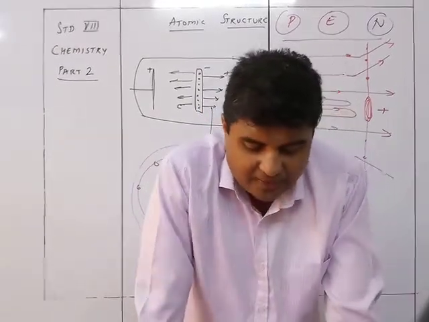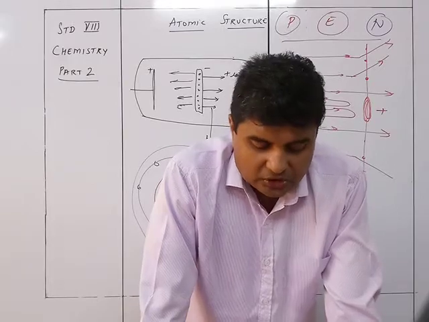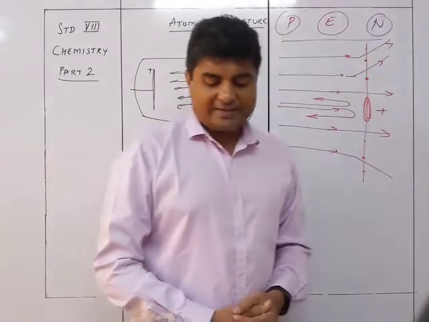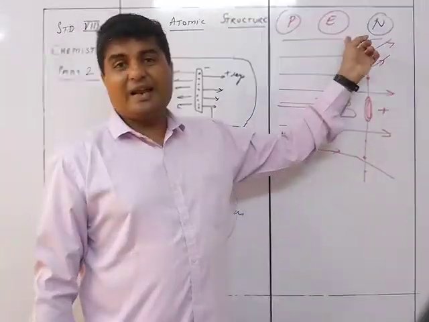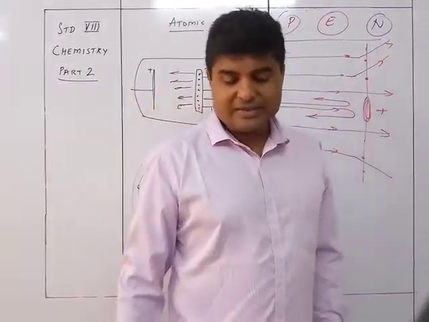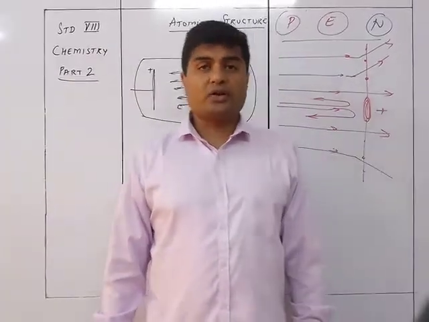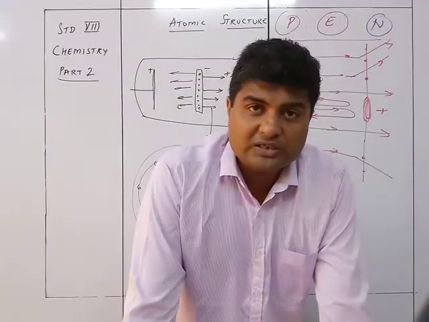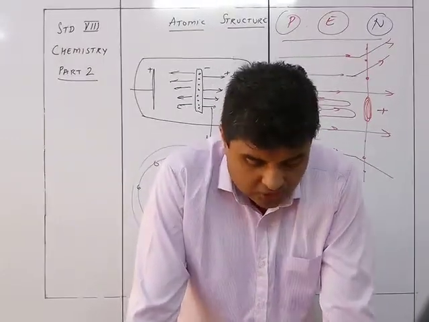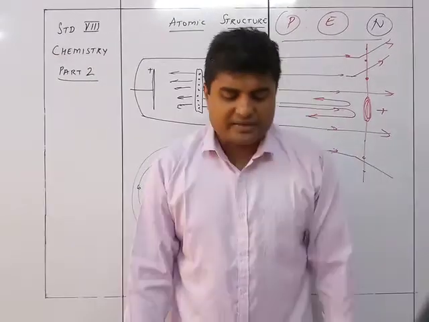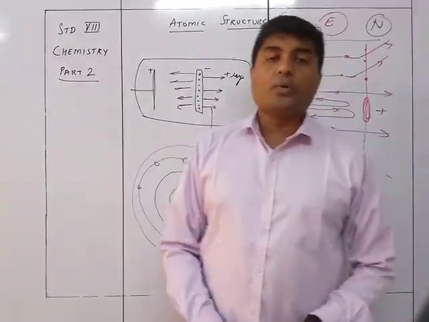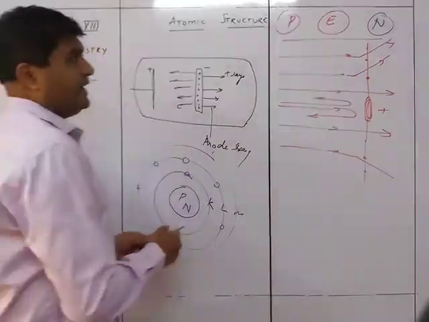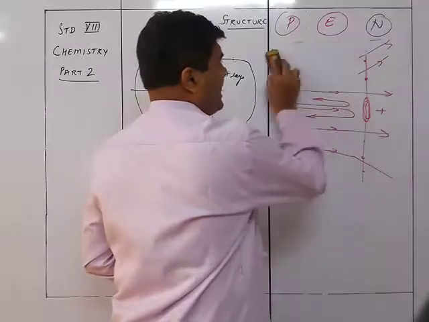Now, representation of an element as per the modern atomic theory. As per the atomic theory, we have subatomic particles. The 3 subatomic particles are protons, electrons and neutrons, or protons, neutrons and electrons, with protons and neutrons being in the nucleus. They are called nucleons. The nucleus is found in the center of the atom and contains protons and neutrons. So the nucleus contains protons and neutrons, hence the protons and neutrons combine together.